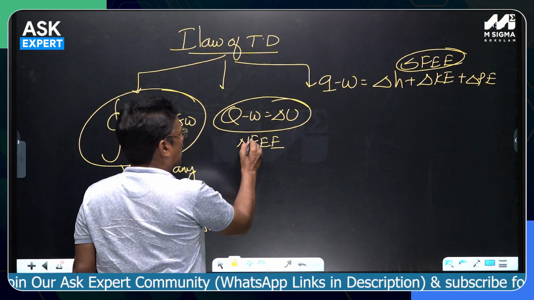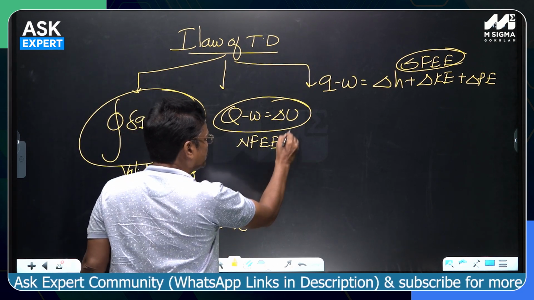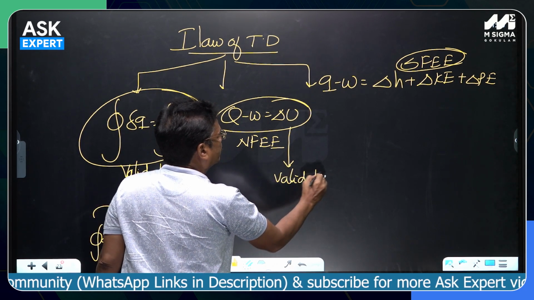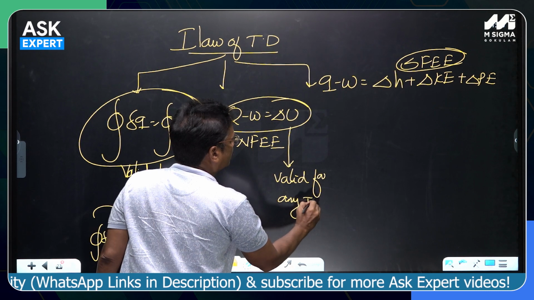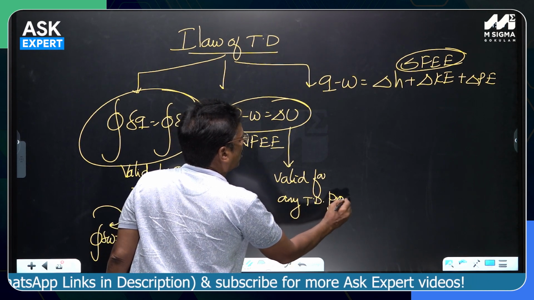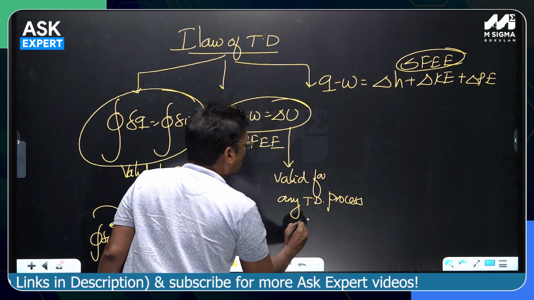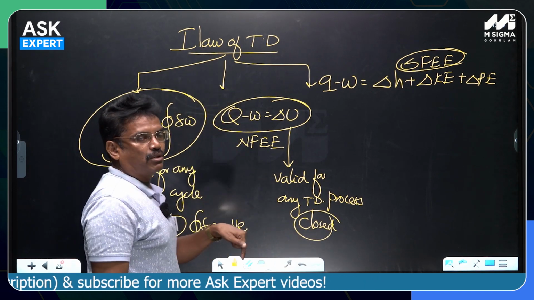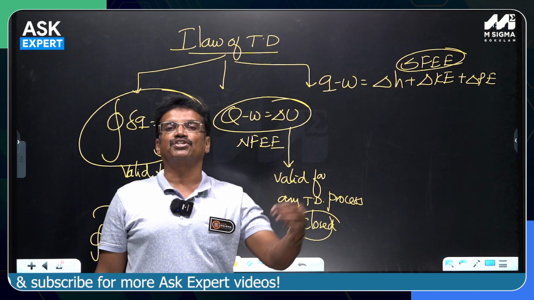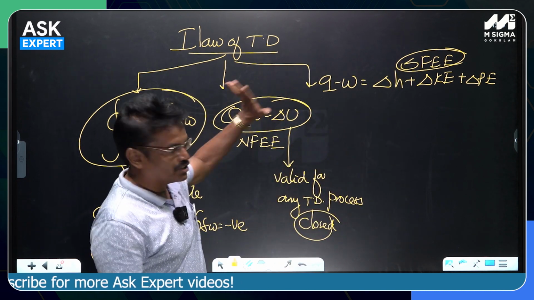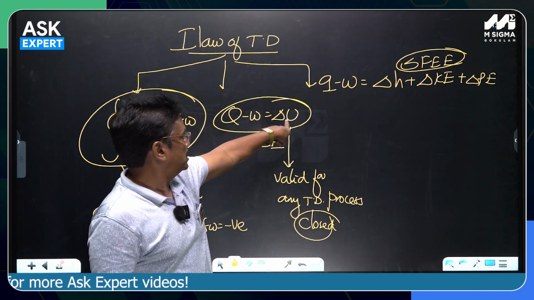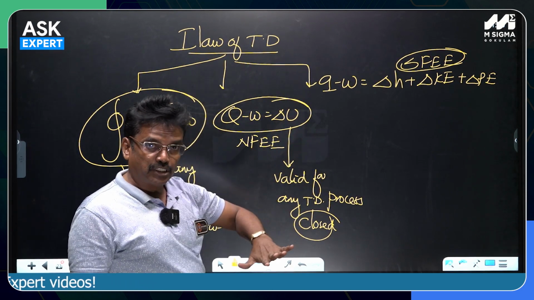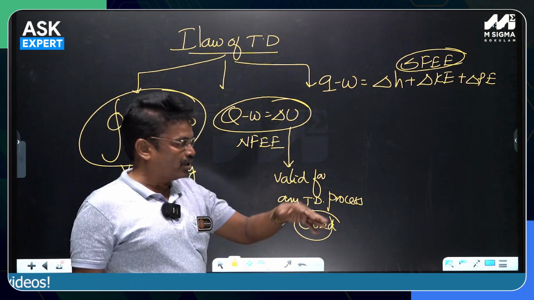When you come to the non-flow energy equation, this is again valid for any thermodynamic process, whether reversible or irreversible, undergone by a closed system. Whenever we talk about a closed system, where there is no mass transfer between the system and the surroundings, this equation is valid, because this is a change in internal energy. Whether a process is reversible or irreversible, we don't have to bother; we can blindly write it.